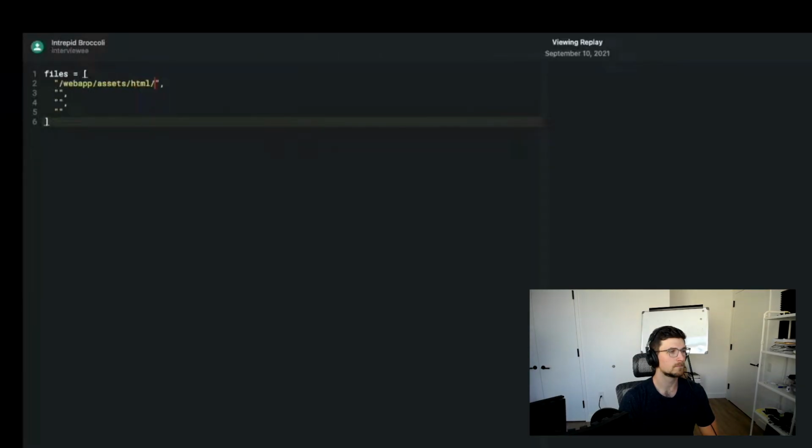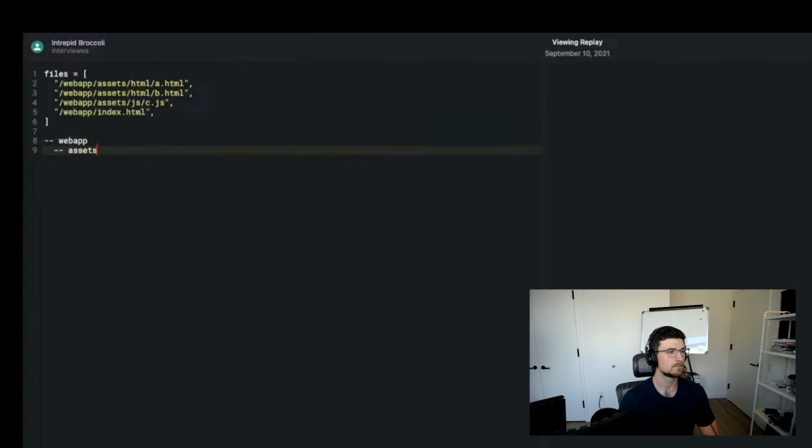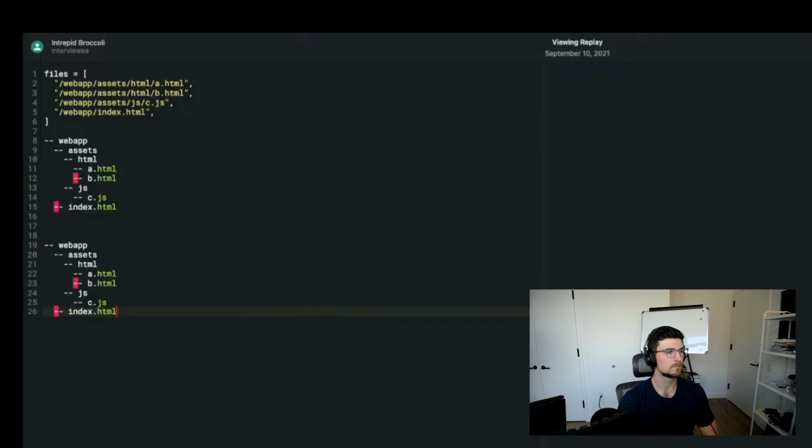Let's define a couple files here. So say this is a web app, and we have our entry point as well. So what I want you to do is write me a program that takes in these files and outputs the directory structure, including the files as well, in a specific format. This is a fun one. Yeah, like this would be a possible solution. There's also other solutions as well. So here's another one. So it'll be like this.